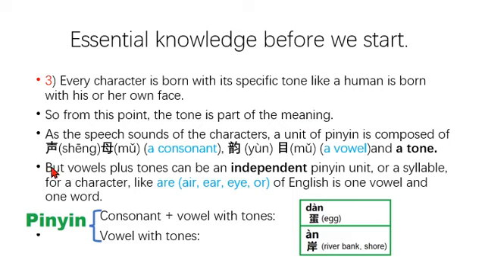A unit of pinyin is composed of shengmu, a consonant, yunmu, a vowel, and a tone. But vowels plus tones can be an independent pinyin unit. For a character, like "R" or some other words of English, is one vowel and one word.